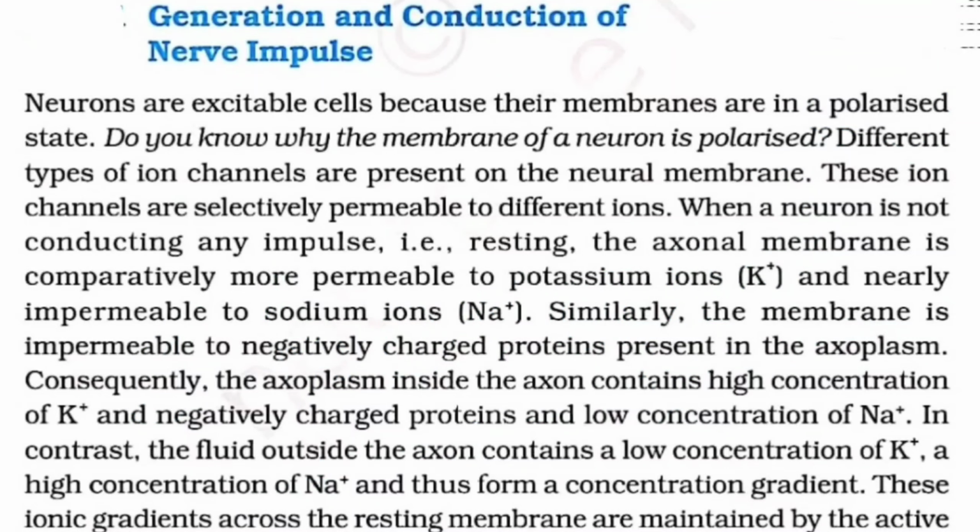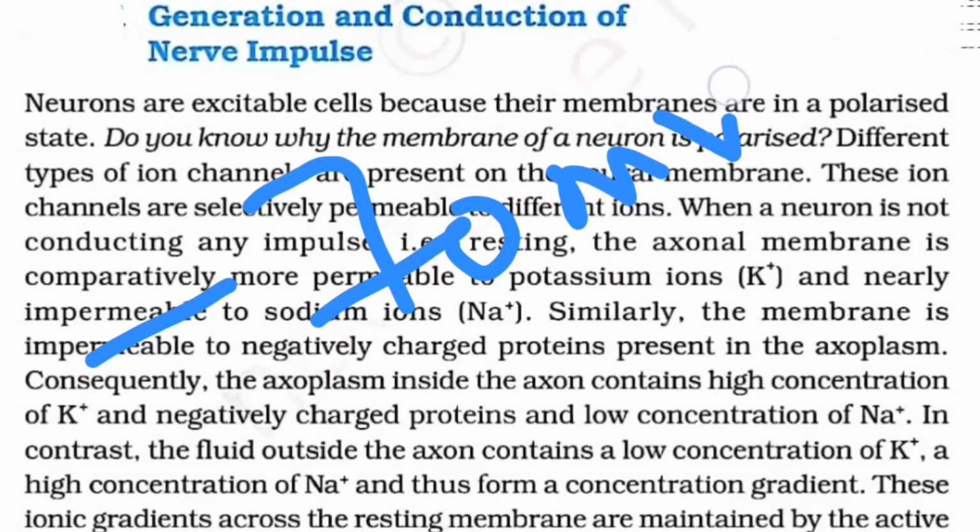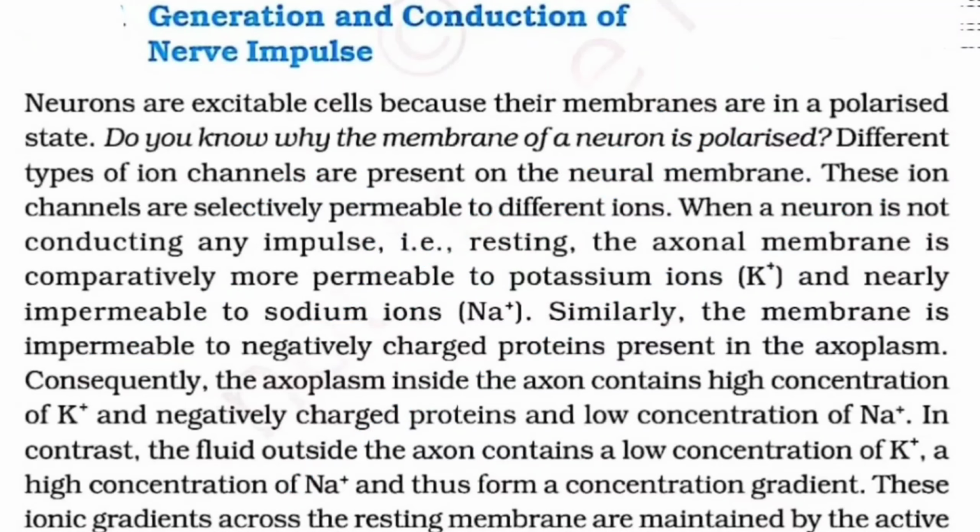Now, do remember one thing: the charge on the neurons, the resting membrane potential, is always minus 70 millivolt. Do remember this. Here, different types of ion channels are present on the neuronal membranes, specifically the sodium and the potassium pump. They are selectively permeable to different ions.